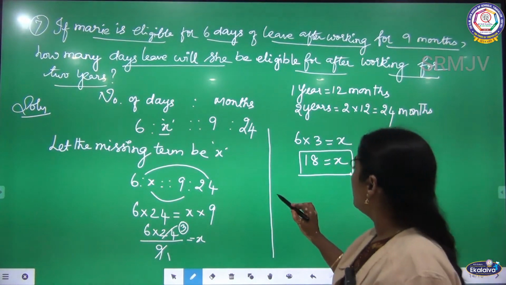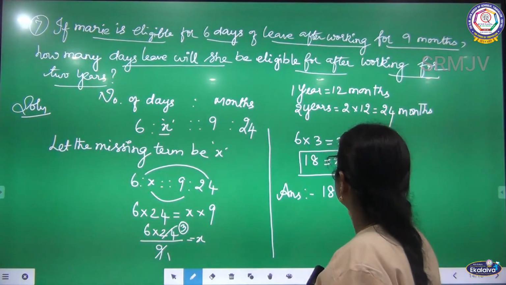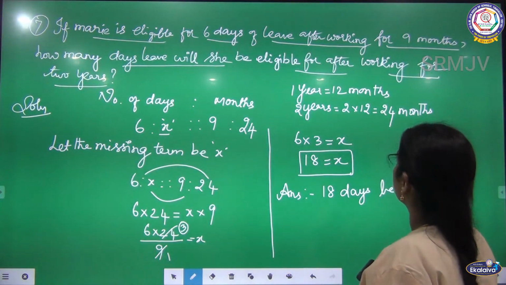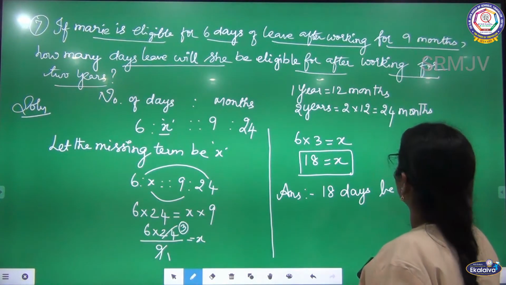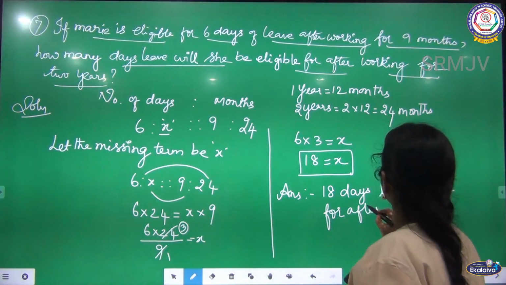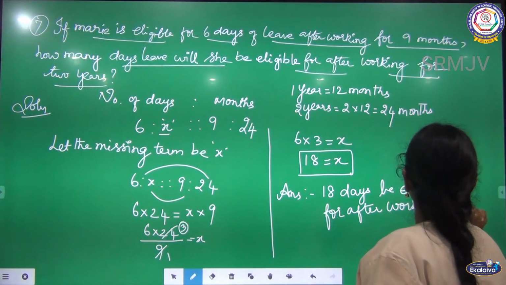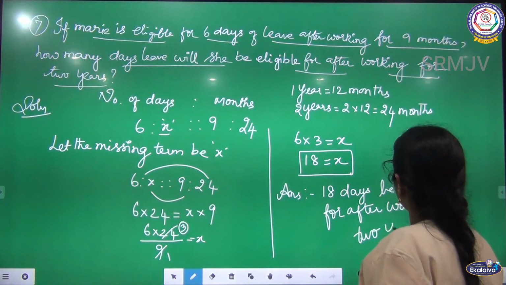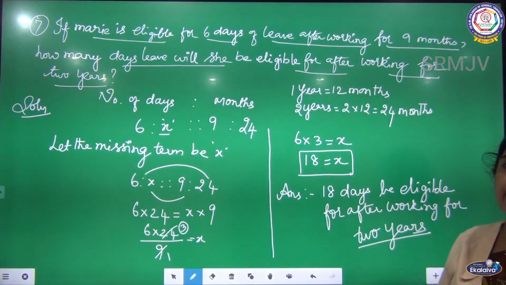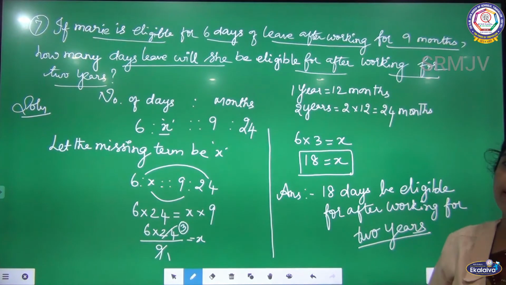Can you clear this? Now I can write the answer: 18 days, be eligible for after working for 2 years. Okay, see, after completing my 2 years, the number of days eligible for me is 18 days. Shall we move on to the next sum, children?